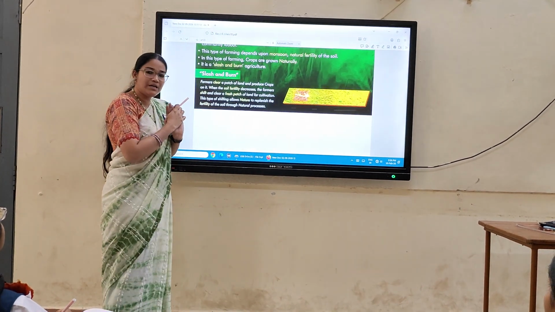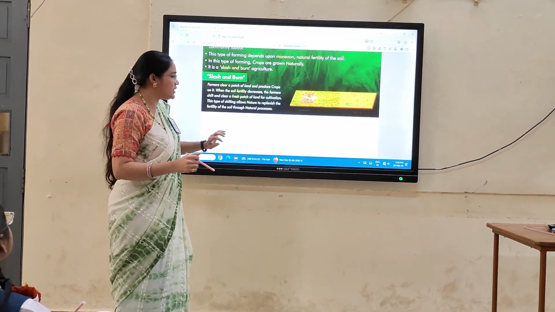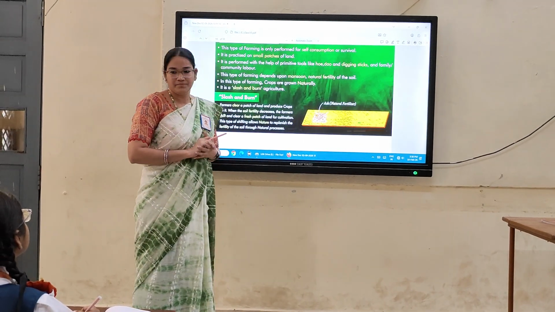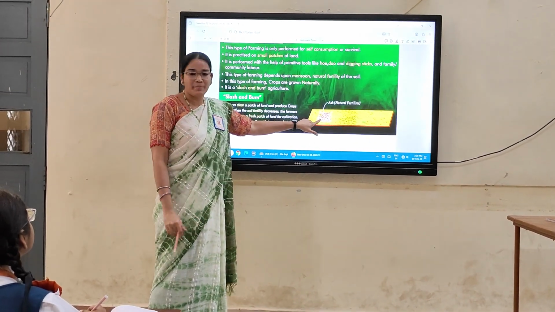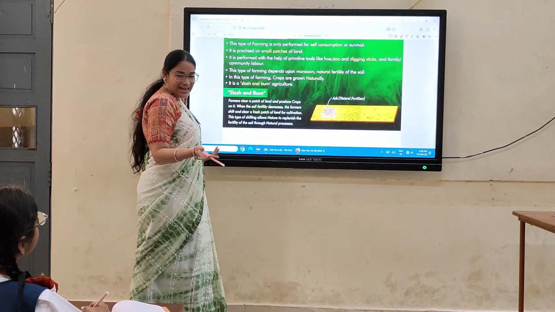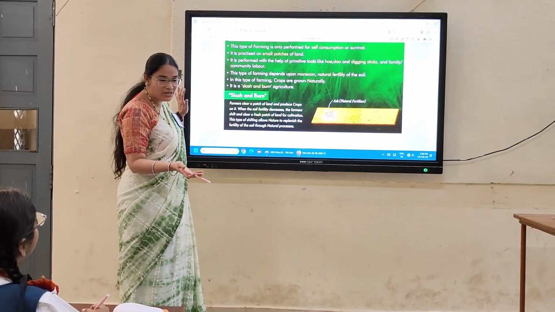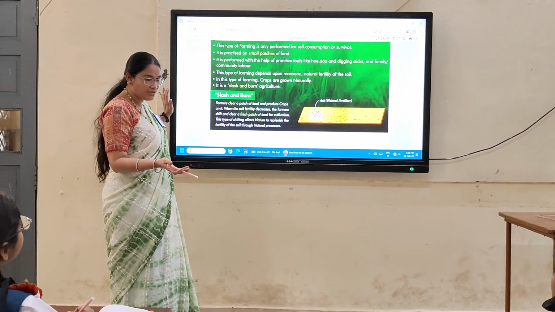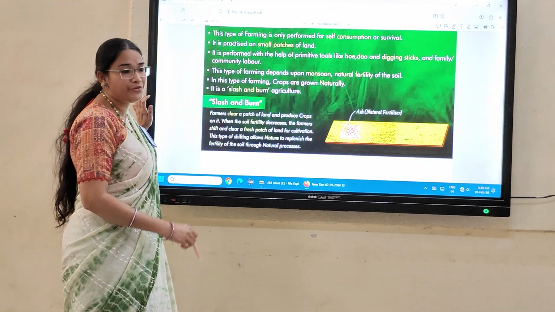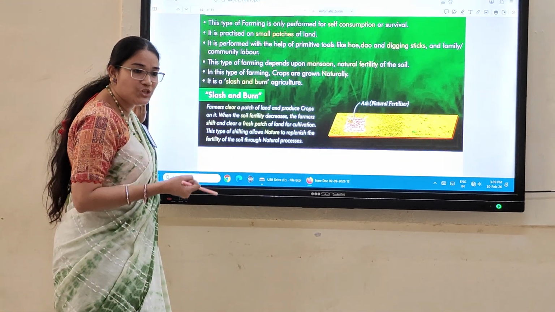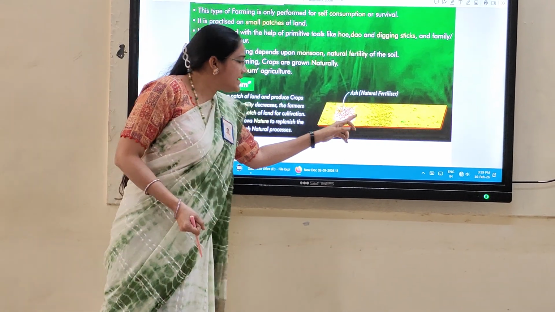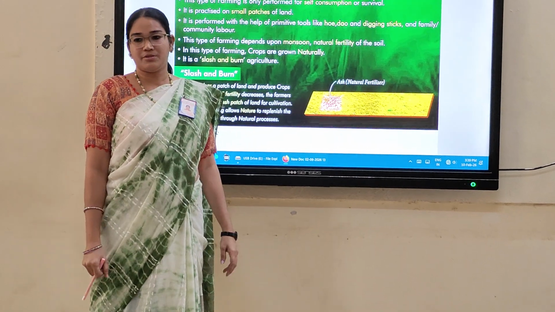And after burning, what remains? Ashes. Very good. This ash mixes with the soil. Is there any advantage that the ash mixes with the soil? Yes. The soil gets more fertility and more nutritious value. When the soil gets nutrients, a variety of crops can easily be grown.